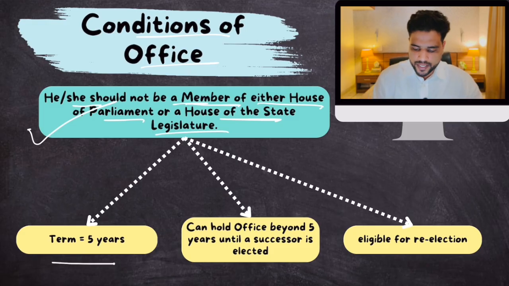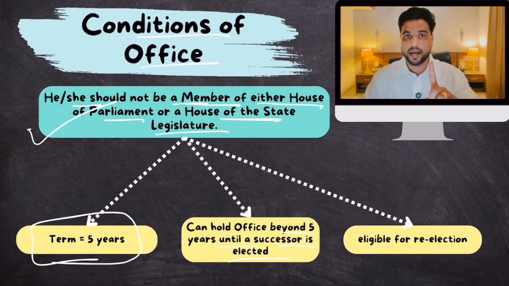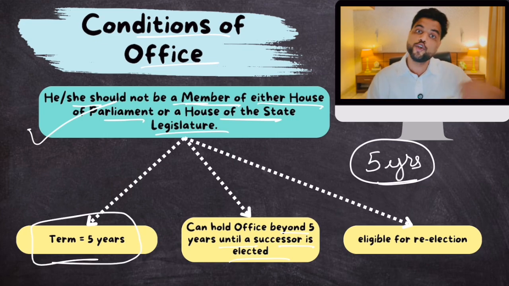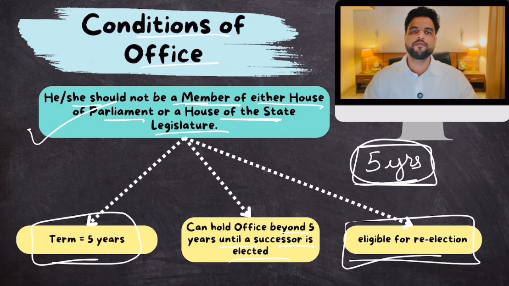The term of office of Vice President is 5 years. Simple. He can hold office beyond 5 years until a successor is elected. It can happen, but this should never happen. The Constitution has made it clear that just before this 5-year term is about to end, the elections for the new Vice President should take place before the expiry of the 5-year period. But if for some reason that doesn't happen, the Vice President shall continue till a new person is elected. Clear? And yes, the Vice President of India is eligible for re-election any number of times. There is no limitation by the Constitution. Okay? Make sense?